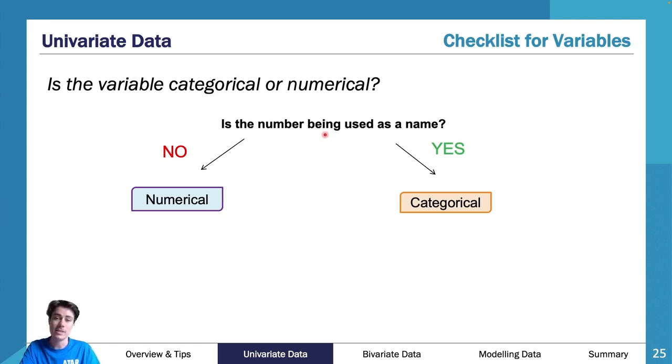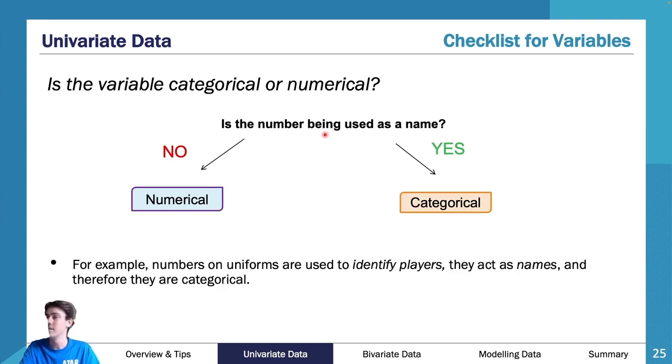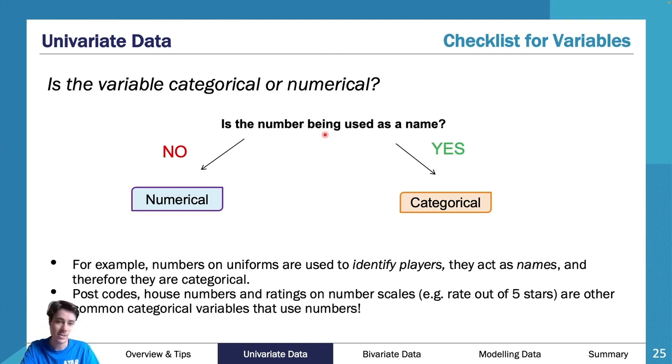So this is that example there. Is the number being used as a name? So postcode. Another way of thinking of this is a house number. Another way of thinking of this is like a rating, so 5 stars. A really common one as well is like shoe size. So shoe size, that comes in numbers.